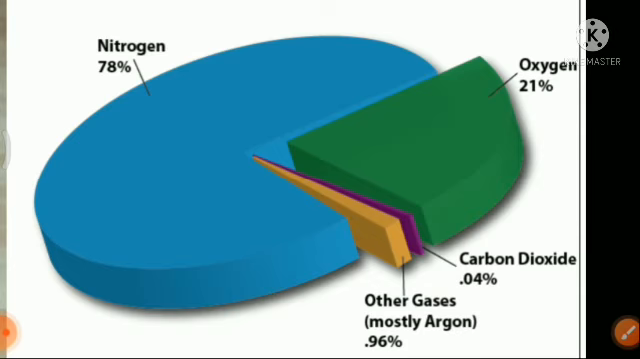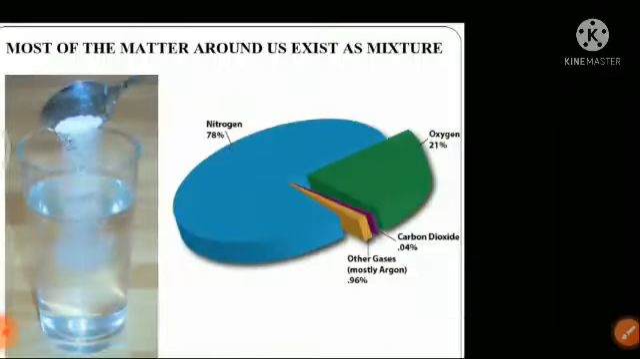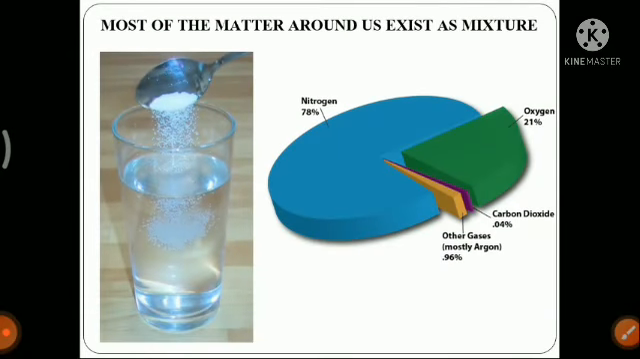Nitrogen is a pure gas, oxygen is a pure gas, carbon dioxide is a pure gas. So all these pure gases together come and form a mixture, and that mixture is known as air. If you look around yourself, most of the substances that you are aware of are mixtures of different matters, and these are known as mixtures.